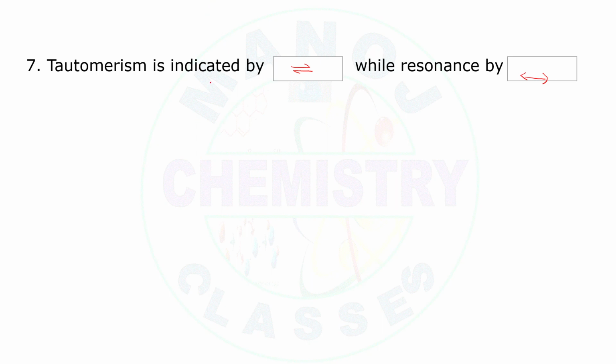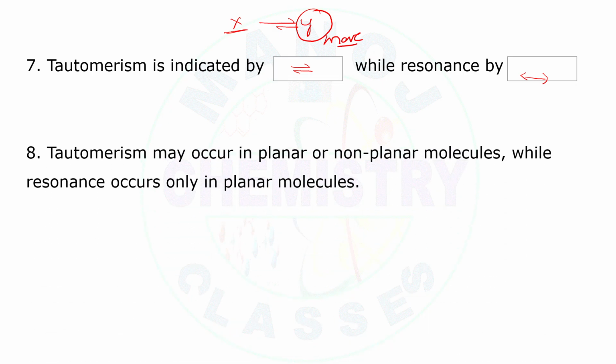Sometimes tautomerism can be indicated like this. Why? Because among these two, X to Y, for example, the content of Y is more. If the content of Y is more, then it can be indicated like this. If the content of X is less, then it can be indicated like this. Tautomerism may occur in either planar or non-planar molecules.